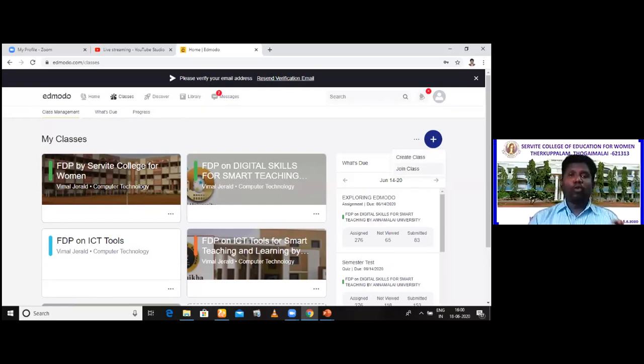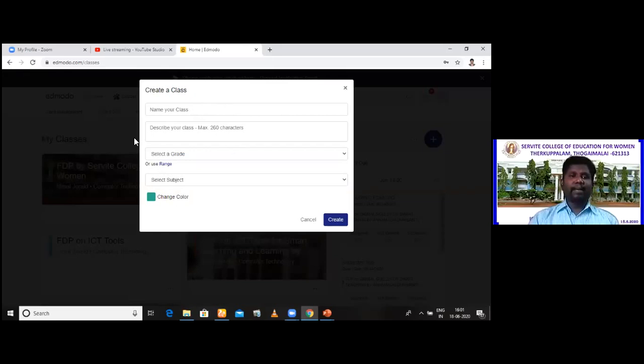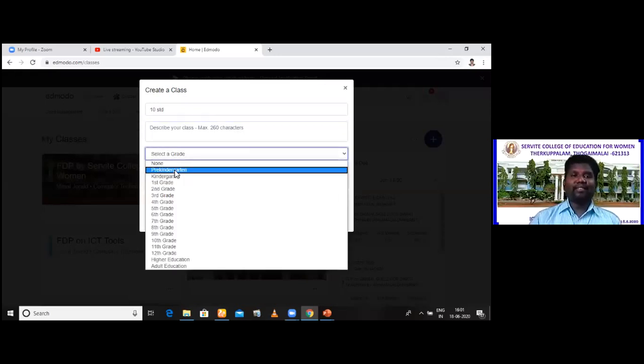All of you have to follow this immediately after joining this Google account. Just press create class. It displays this dialog box. Now you will have to fill in the details, for example, the name of your class, such as 8th standard, 10th standard or 12th standard. My name of the class is 10th standard. Or a description: who can be part of the class? And select grade, which standard. From pre-kindergarten to adult education, there are so many standards here. You can choose.